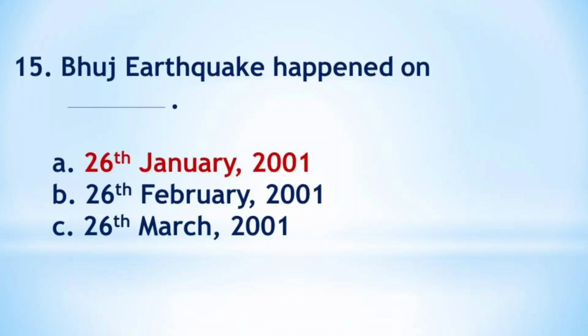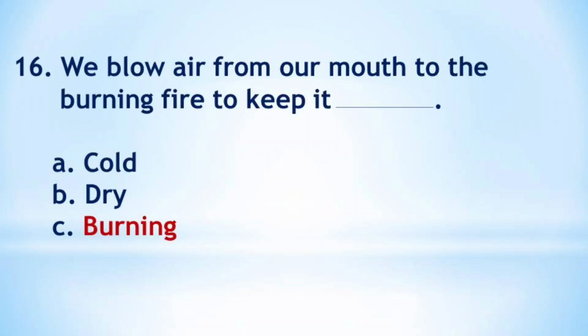Question 15. Which earthquake happened on dash? We studied that Bhuj earthquake happened on 26th January 2001. So the answer is option A. Question number 16. We blow air from our mouth to the burning fire to keep it dash. We blow air to keep it burning.